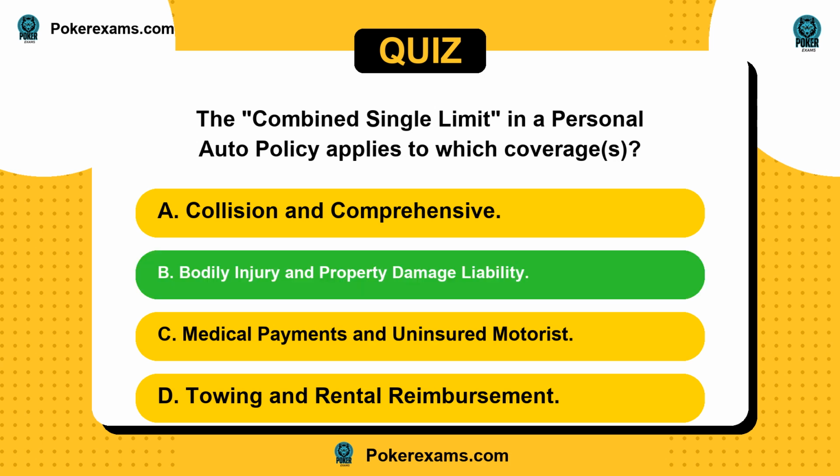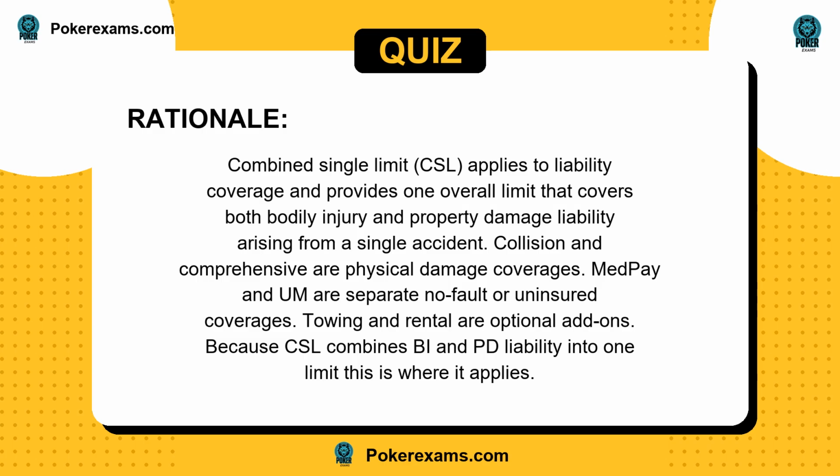The answer is B. Combined single limit, CSL, applies to liability coverage and provides one overall limit that covers both bodily injury and property damage liability arising from a single accident. Collision and comprehensive are physical damage coverages. MedPay and uninsured motorist are separate no-fault or uninsured coverages. Towing and rental are optional add-ons. Because CSL combines BI and PD liability into one limit, this is where it applies.